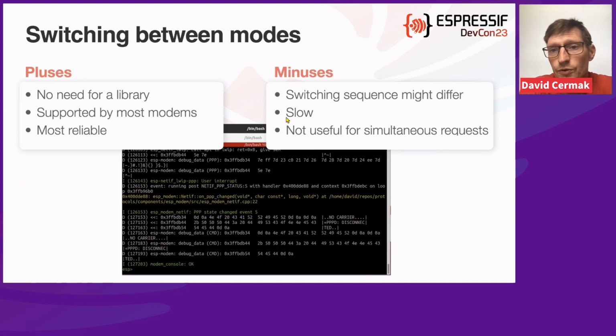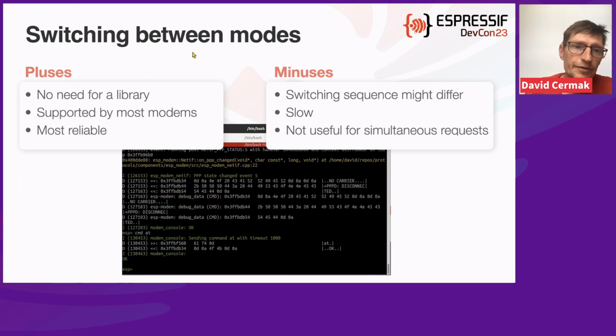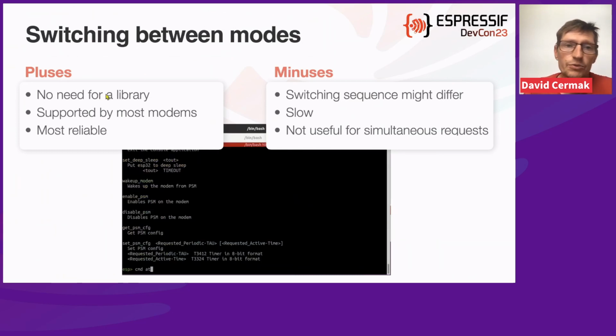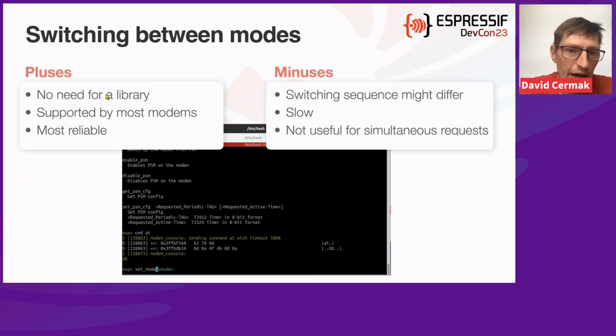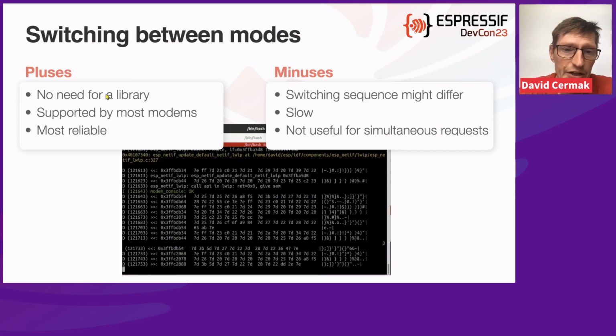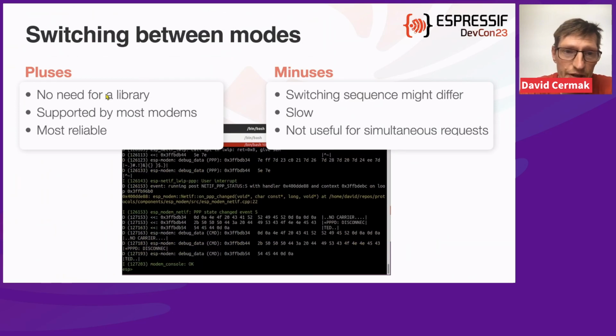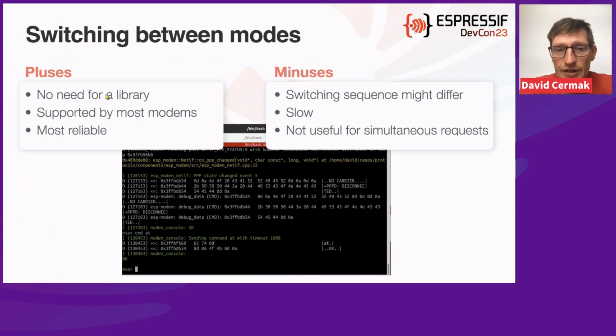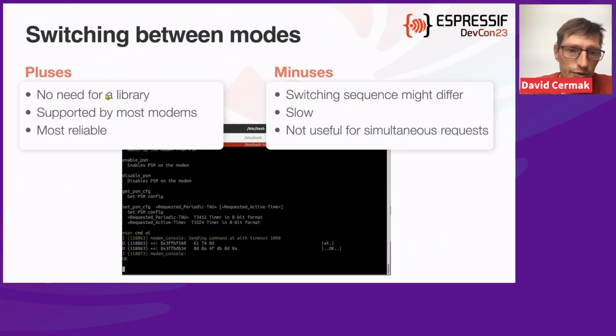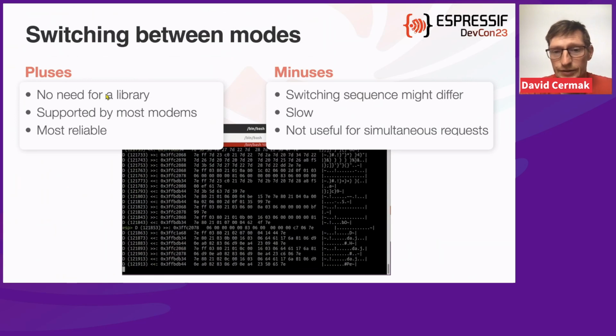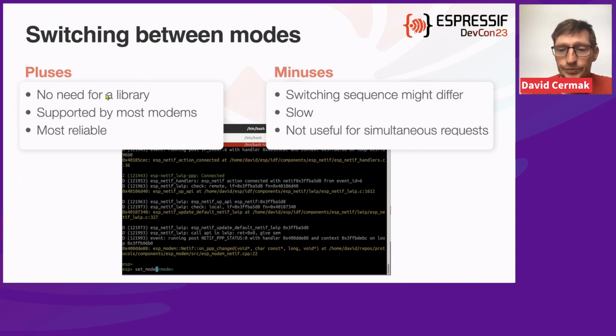So it's not really useful for simultaneous requests, but the big benefit here is that we don't need a library or any specific implementation, because sending AT commands or implementing this sequence is very simple. And assuming that your TCP/IP stack supports PPP protocols, then everything is ready to be used.